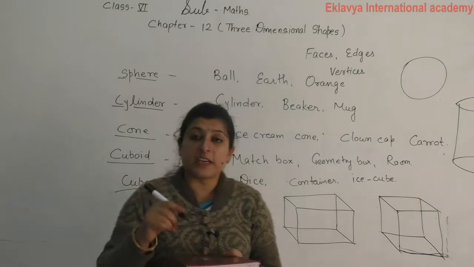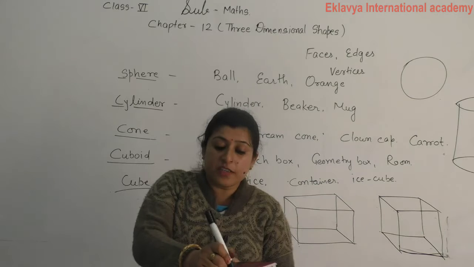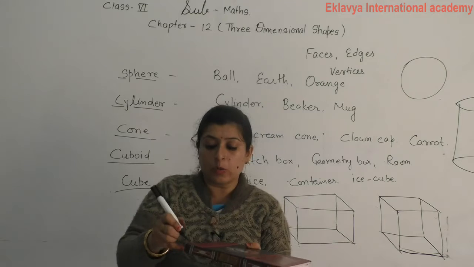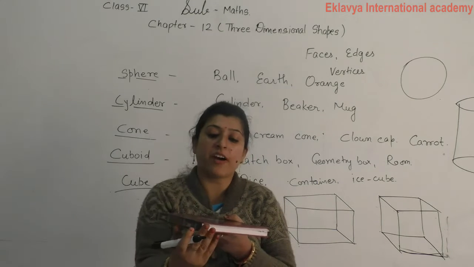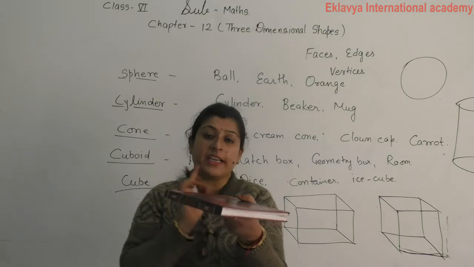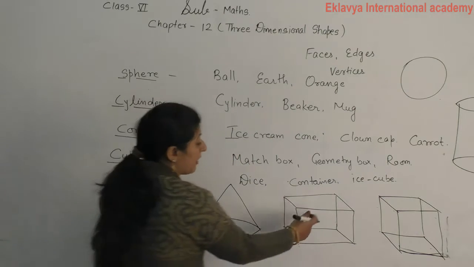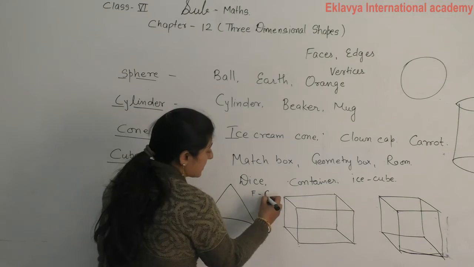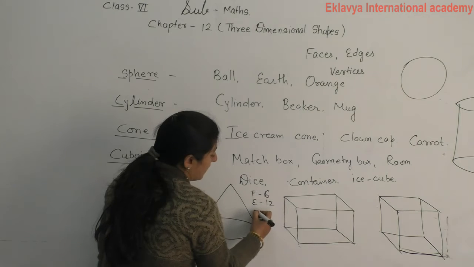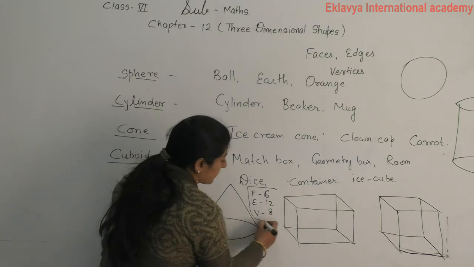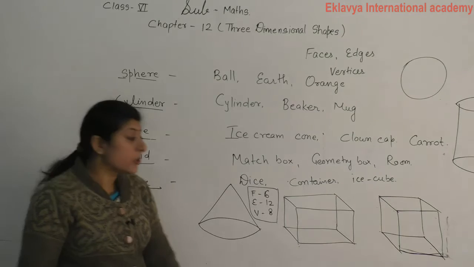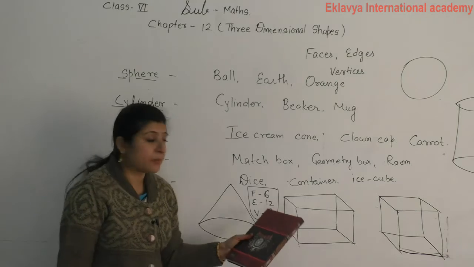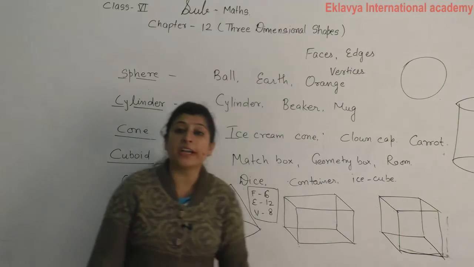Where are the vertices? Vertices means corners. This one and this one meet here. This is the first corner. 1, 2, 3, 4, 5, 6, 7, 8. So a cuboid has faces 6, edges 12, vertices 8. In a similar manner, a cube has 6 faces, 12 edges and 8 vertices. But what is the difference between cuboid and cube?